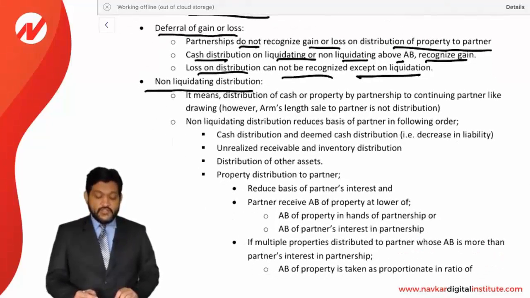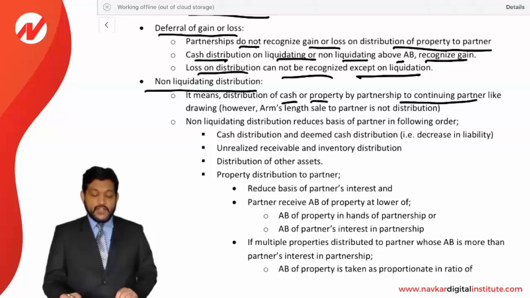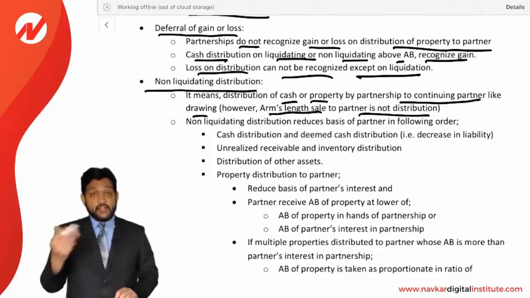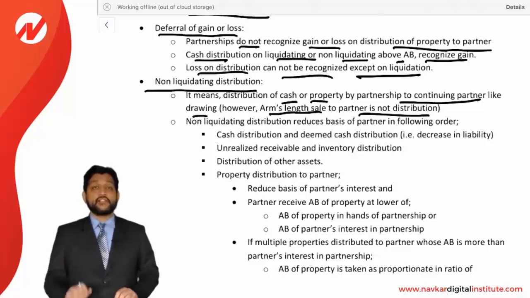First of all, non-liquidating distribution. It means a distribution of cash or property by a partnership to a continuing partner, like drawing. It's like a drawing only, nothing else. However, an arm's length sale to a partner is not a distribution. If the partnership is selling goods to the partners, it is not called a distribution. It is like a normal sale to the public. Fine. But if something is distributed without consideration, it is called a non-liquidating distribution and it will be considered as a drawing by the partner.